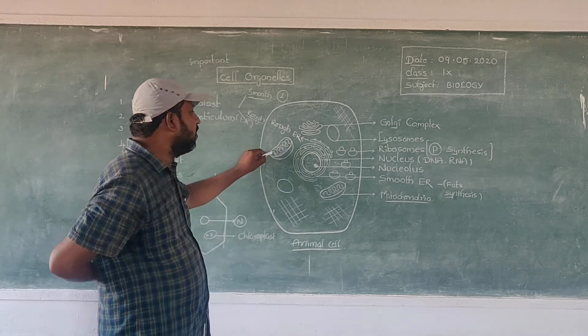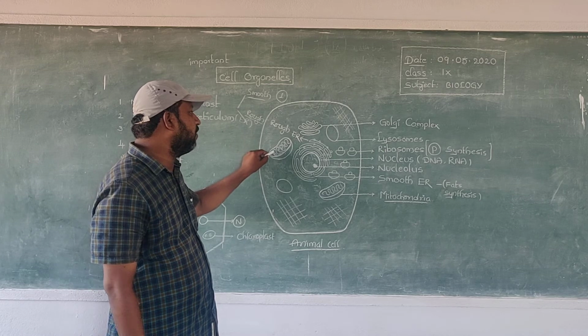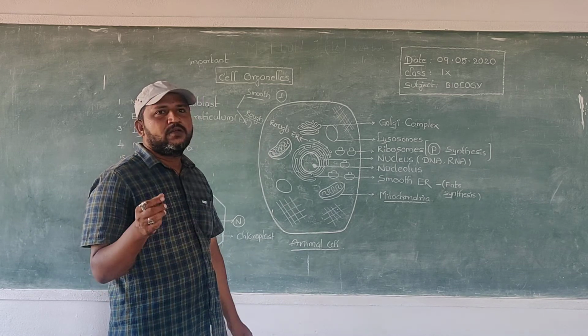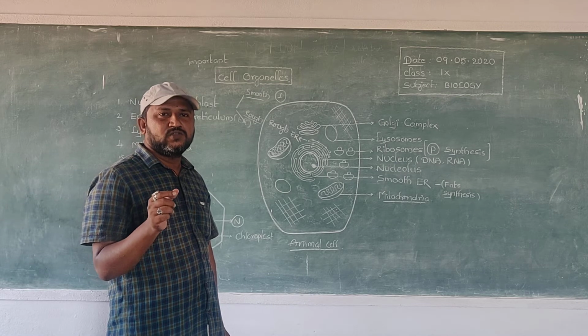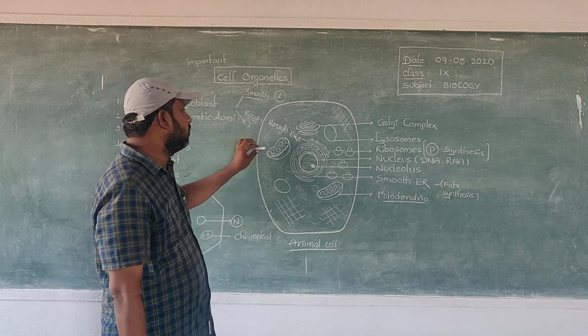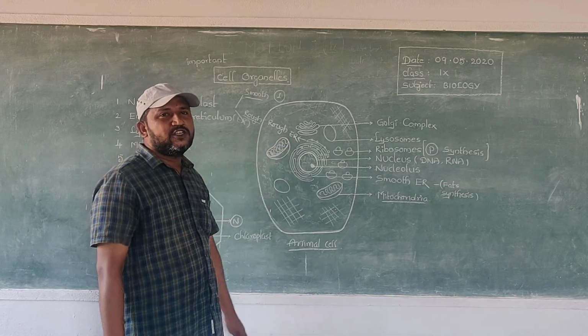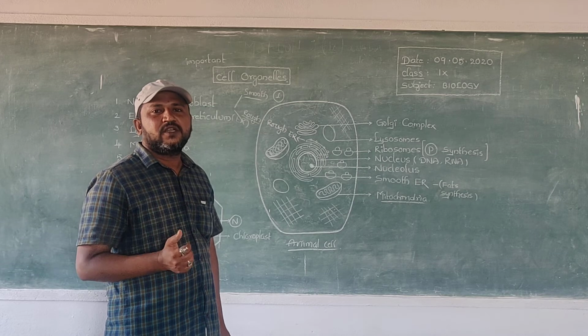So the inner membrane of mitochondria contains some primary granules. These primary granules are useful for electron transport. Totally, these mitochondria are useful for producing energy.